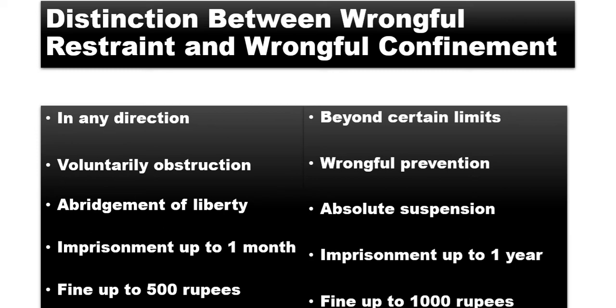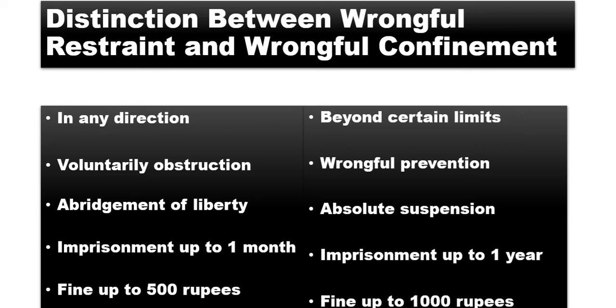The first one is, when it comes to wrongful restraint, the person is prevented from moving in just one direction, right? Whereas in wrongful confinement, it is beyond certain limits, which means the person is restrained from all the ways, from going beyond that limit. So from all the directions, that person is actually confined.